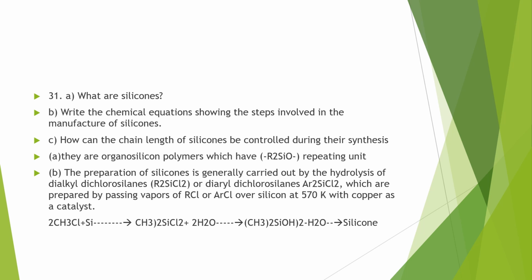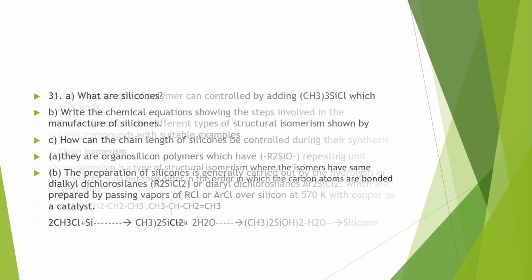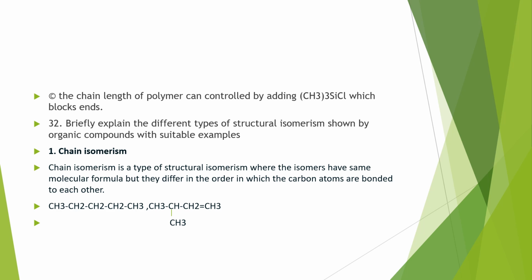They can be prepared by the hydrolysis of alkyl silicon chlorides at a high temperature of 570 Kelvin with copper as a catalyst. On hydrolysis, it will form silicon hydroxide. On dehydration we will get a silicone. Then the chain length of the polymer can be controlled by adding trialkyl silicon chloride, which blocks the ends.